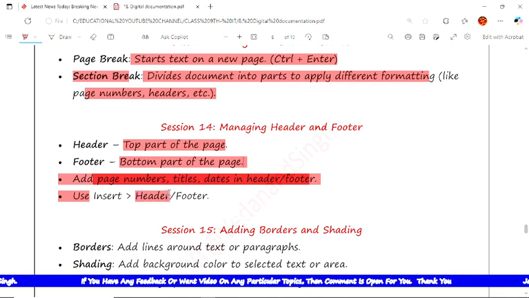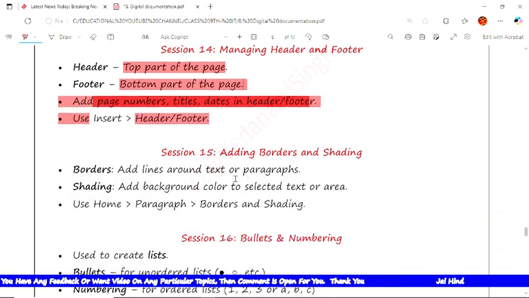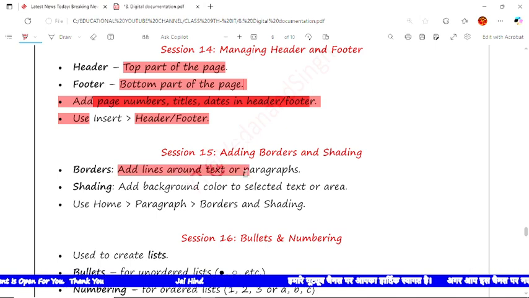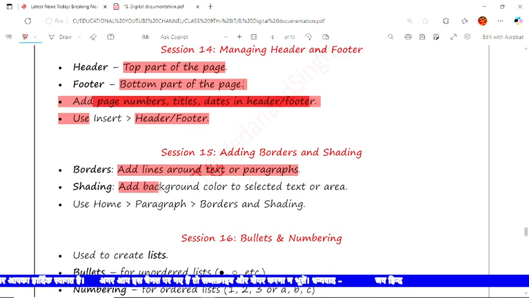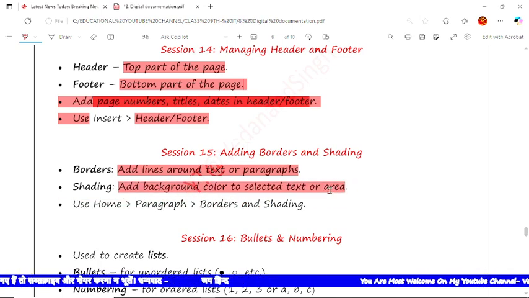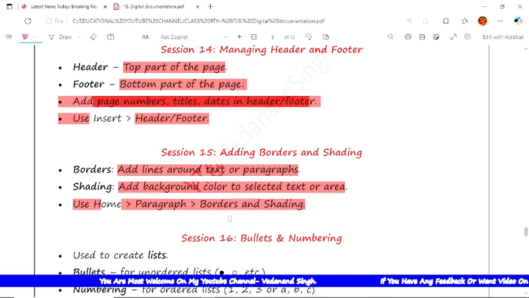Now the next is adding border and shading. See how you can use the border. Here in the page I have added a border. It adds a line around the text or paragraph. If you want to keep a border inside the paragraph, we can keep it here. Shading adds a background color to the selected text or particular area. How do we do this? We will use the Home, Paragraph, Borders and Shading option. If you go there, you can do it. These are the basics of how to use it.